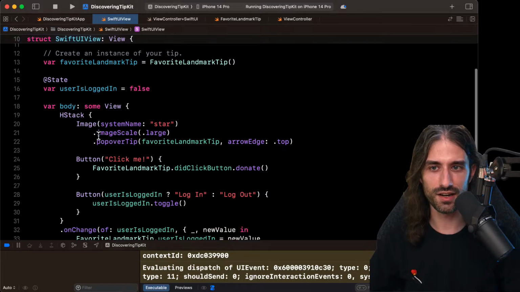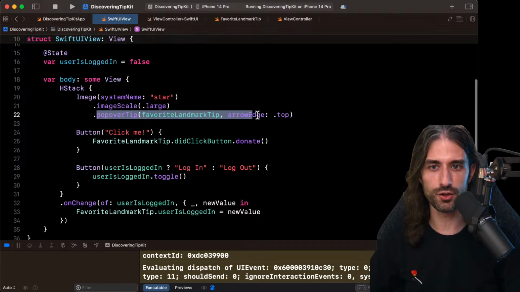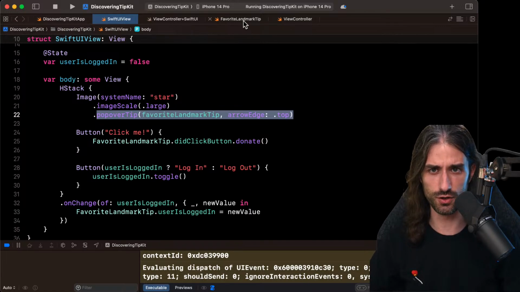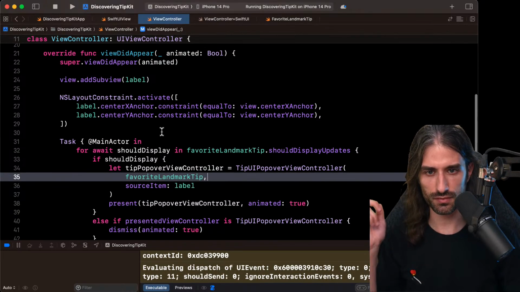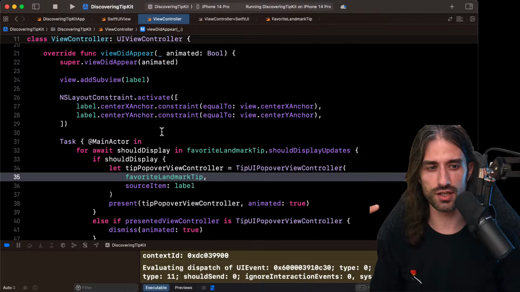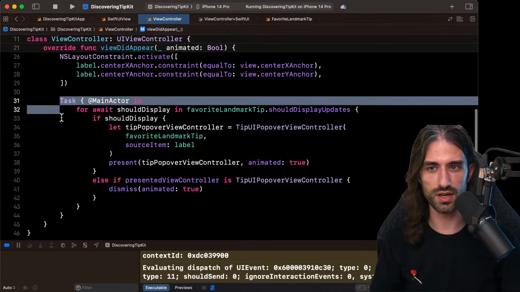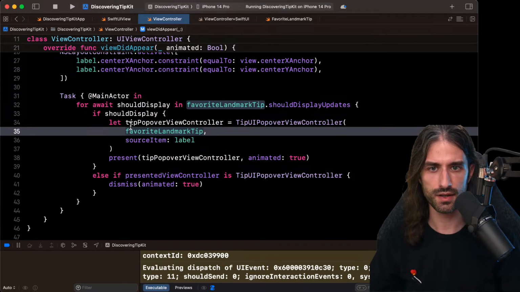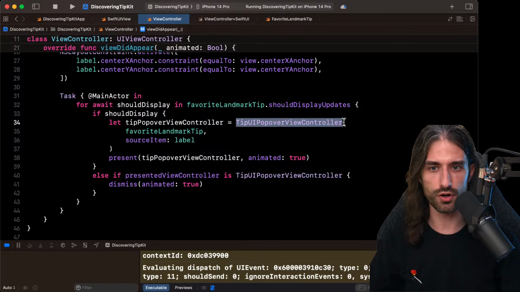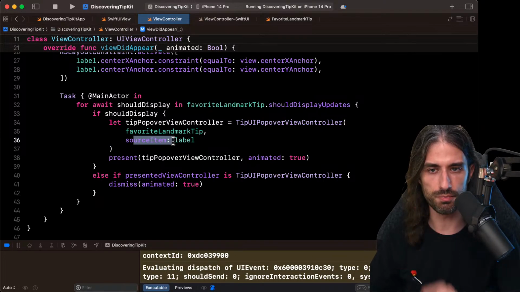Still easier in SwiftUI because you just add the popover tip modifier, and then SwiftUI takes care of everything. In UIKit, there's a bit more work, because you need to first listen to the change in the model that decides whether a tip should be displayed or not. You do it by creating a task in viewDidAppear, for instance. And then you can use this TipUIPopoverViewController, and you present it by giving it a source item, so where the arrow should point to.